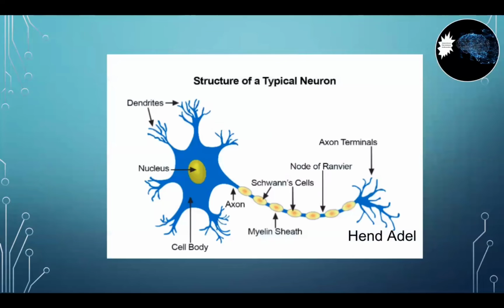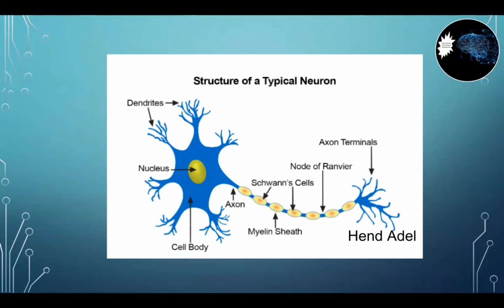The image below illustrates the structure of a typical neuron. From the image, we see major parts of the neuron, such as dendrites, the nucleus, the cell body, the axons. The myelin sheath, Schwann cells, nodes of Ranvier, and axon terminals are just a few other minor parts of the neuron that we are not considering in this presentation.